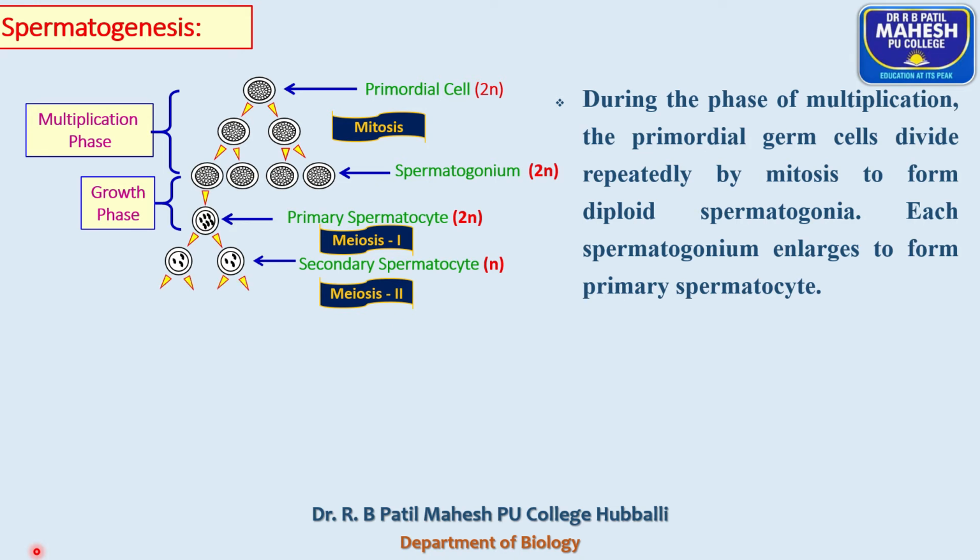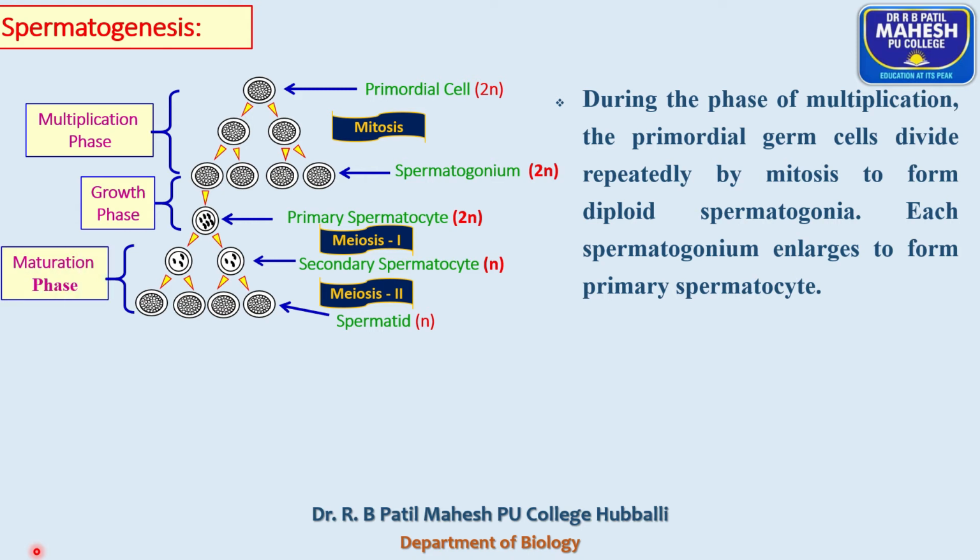Soon after the formation of secondary spermatocytes, these two secondary spermatocytes undergo the second meiotic division, which is nothing but mitotic division. As a result of this, four haploid spermatids are produced, and this phase we call the maturation phase. Remember, at the end of the maturation phase, the first step is complete.